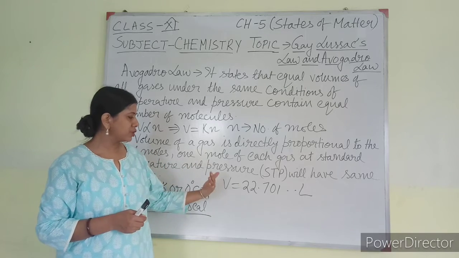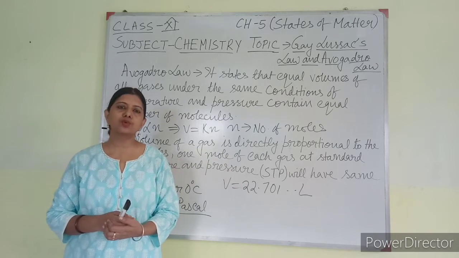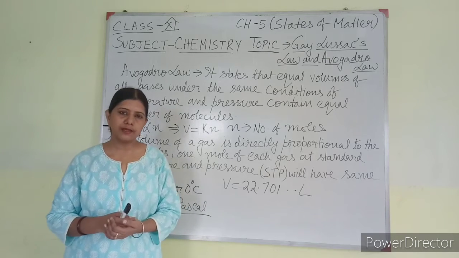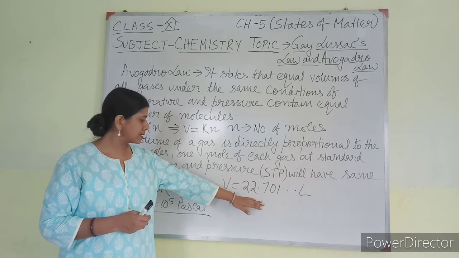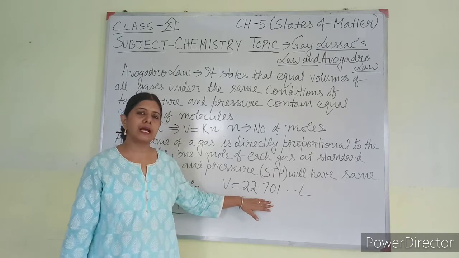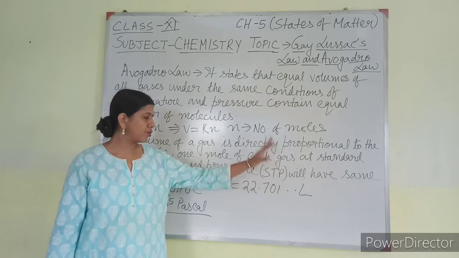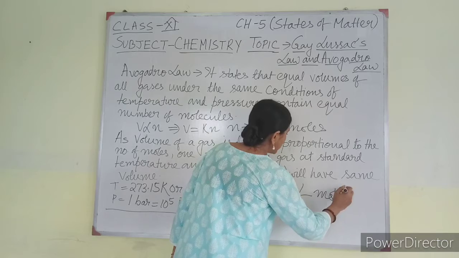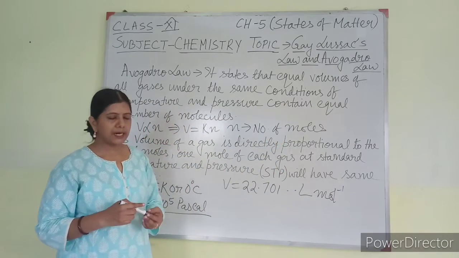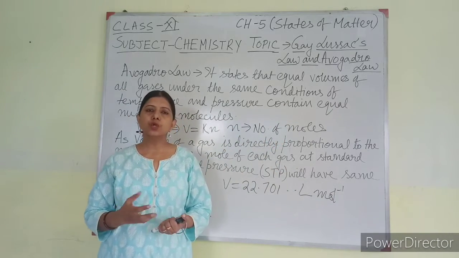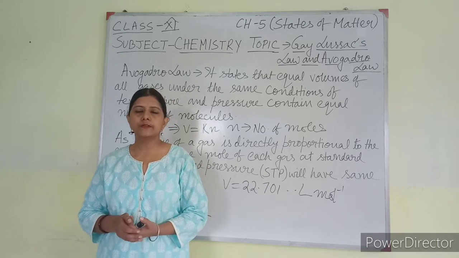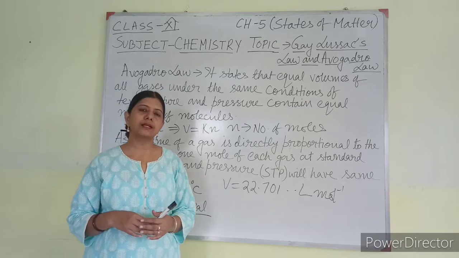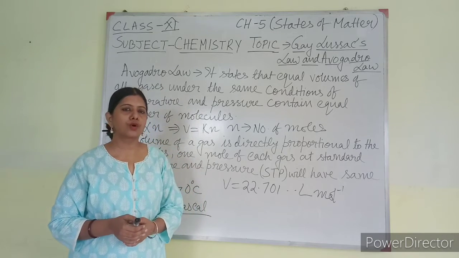Actually, different gases' volumes have been found differently. Some gases 22.3, some 22.4, some 22.70, some 22.5. So in your NCERT book it is written that the volume has been found as 22.701 liter mole inverse, that is, in 1 mole this is the volume. But in many numericals you will find that it has been written that the volume is 22.4. So sometimes you can take 22.4 also.